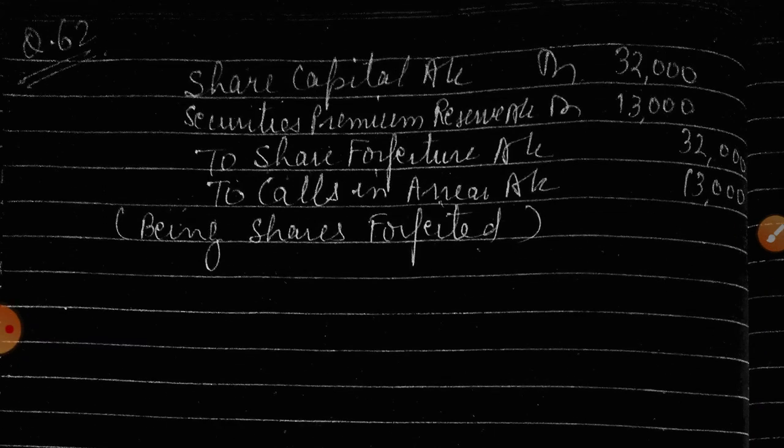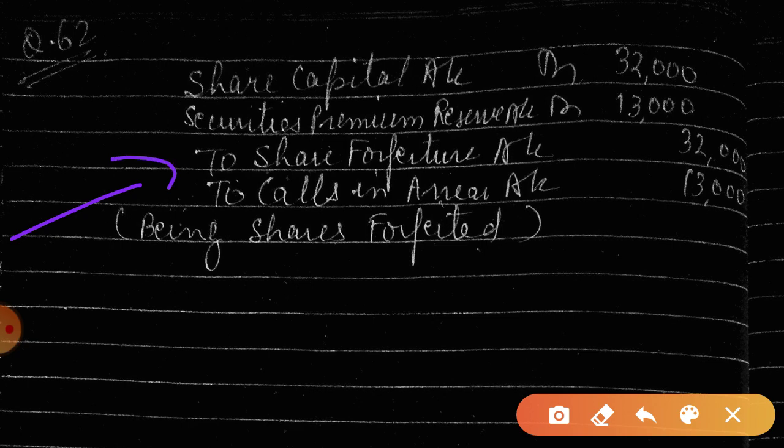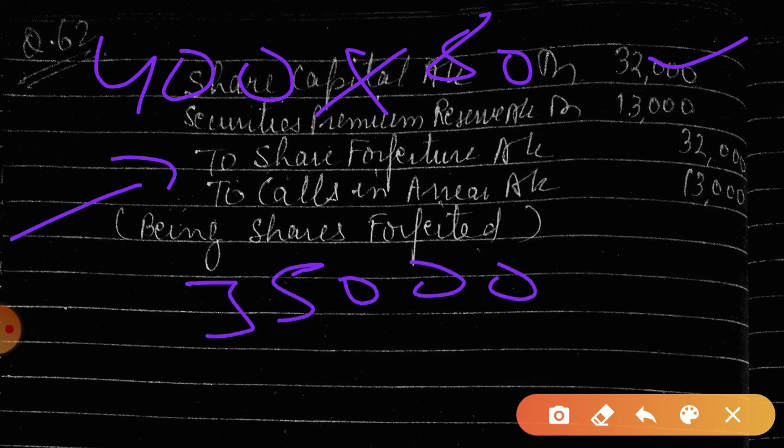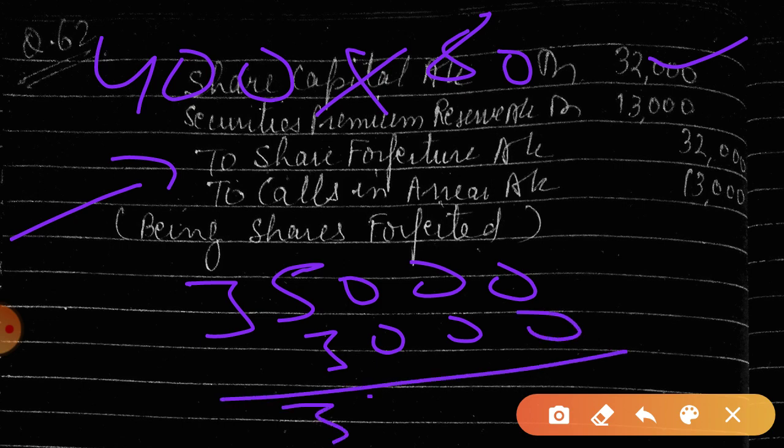So the journal entry will be share capital account debit 32,000. How, sir? 400 shares, isn't it, and 80 rupees. Then the amount received on forfeited shares, how much have we received? 35,000, out of which 3,000 was used for securities premium, so 32,000.